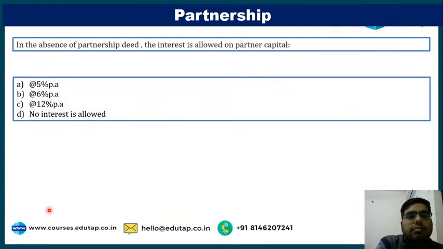Question number next. In the absence of a partnership deed, the interest is allowed on partner's capital at 5% per annum, 6% per annum, 12% per annum, or no interest is allowed. In the absence of partnership deed, at which rate of interest is the interest on capital allowed? Clear?